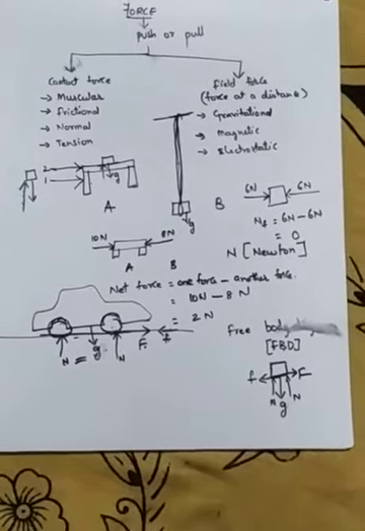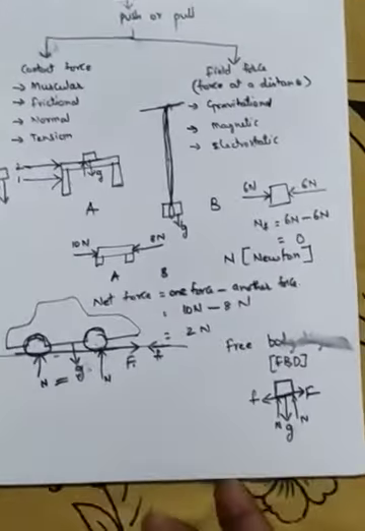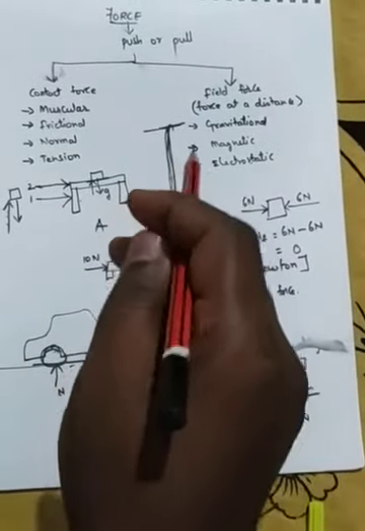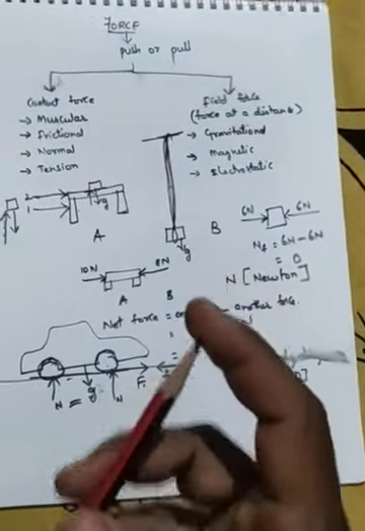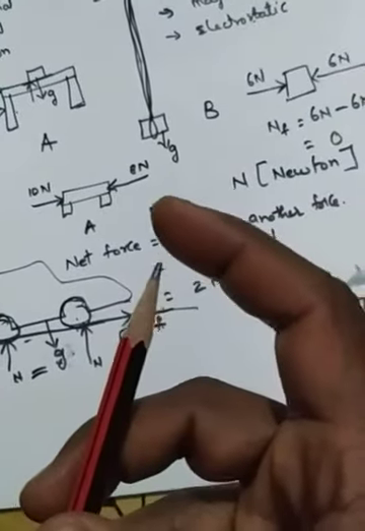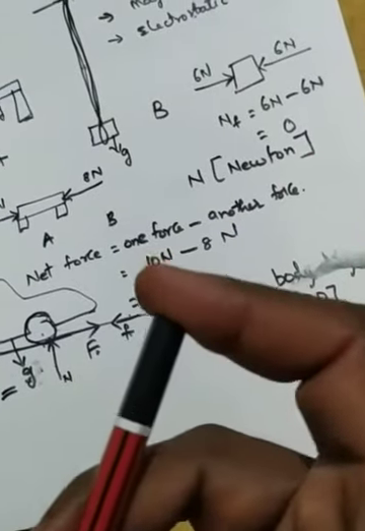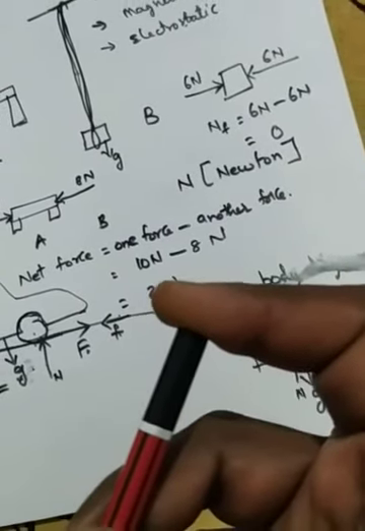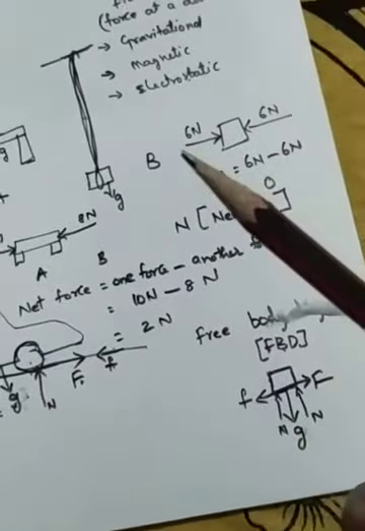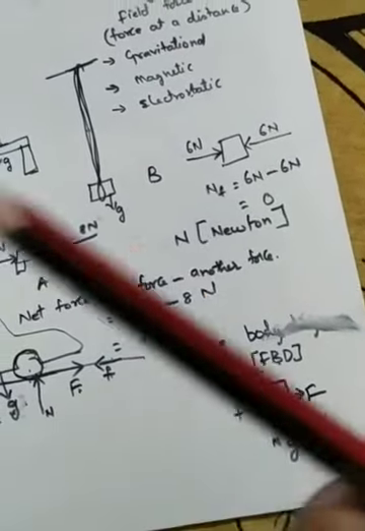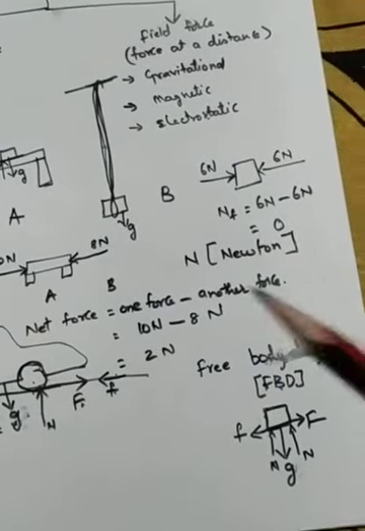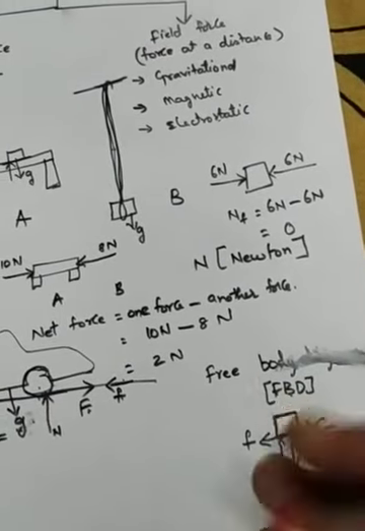And one more important point I have to teach. Suppose I take a pencil, can you see? One side is sharpened, another side is not sharp. If I use this sharp side, see properly, if I press it like this, what do you feel? It's paining, right? Suppose I use this blunt side and press it like this, will it pain more? On which side will it pain more, sharp side or blunt side? Yes, the sharp side will be poking, will be very painful compared to the blunt side.